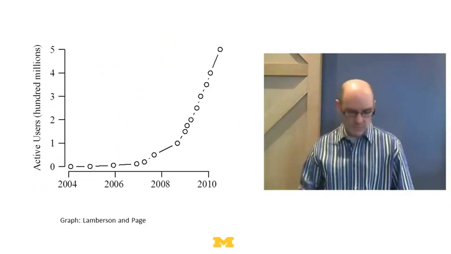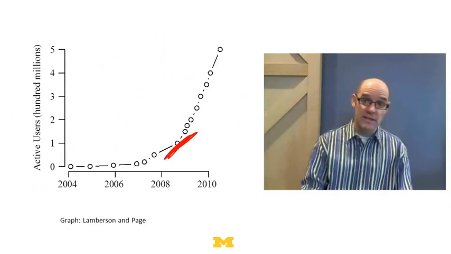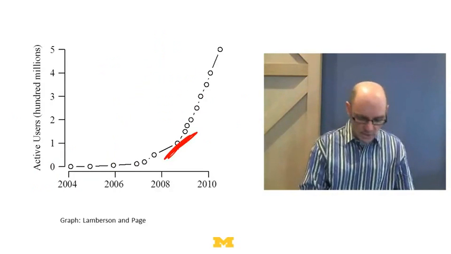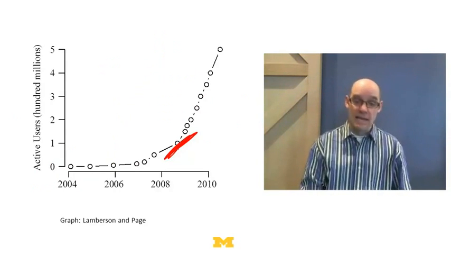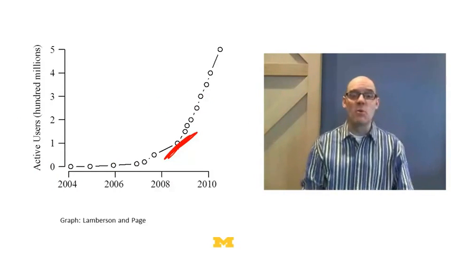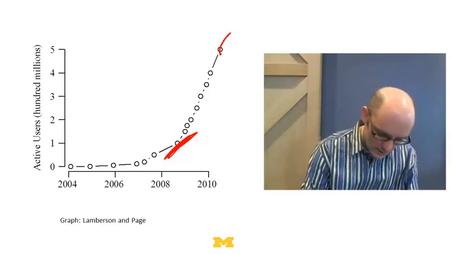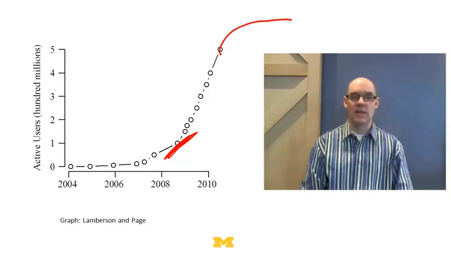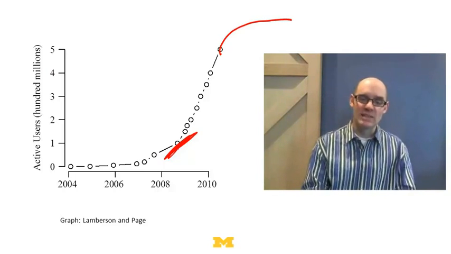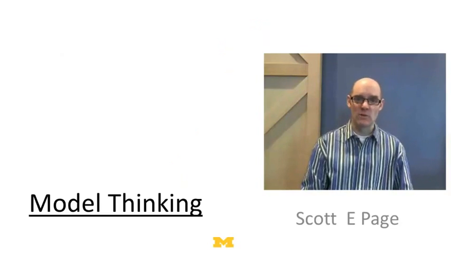So if we look at something like that Facebook graph, the number of Facebook users, we see this kink here. We see, boy, it really accelerated here, this acceleration. That does not mean there's a tip. It just means that Facebook was diffusing. And you could say, well, yeah, but Facebook is still going up, up, up. Well, at some point, there's going to be no more people to get Facebook, right? It's going to diffuse to the whole society, and it's going to flatten out. So it's a pure diffusion process.